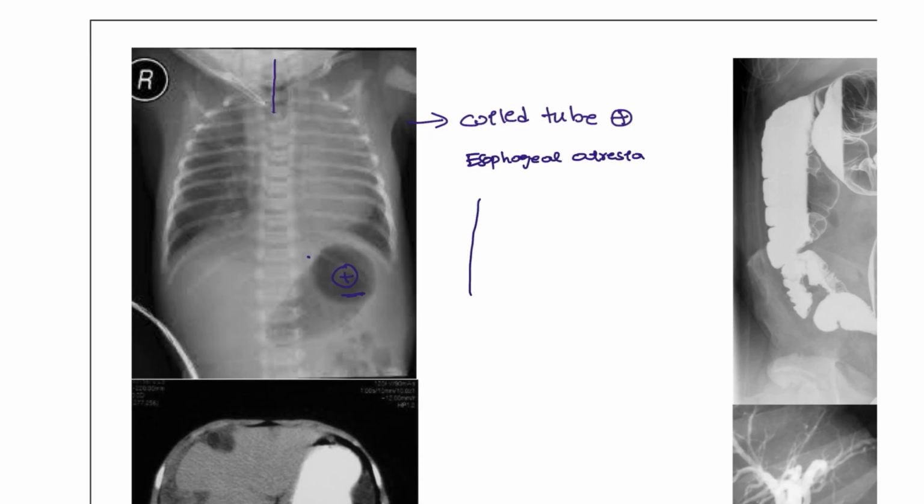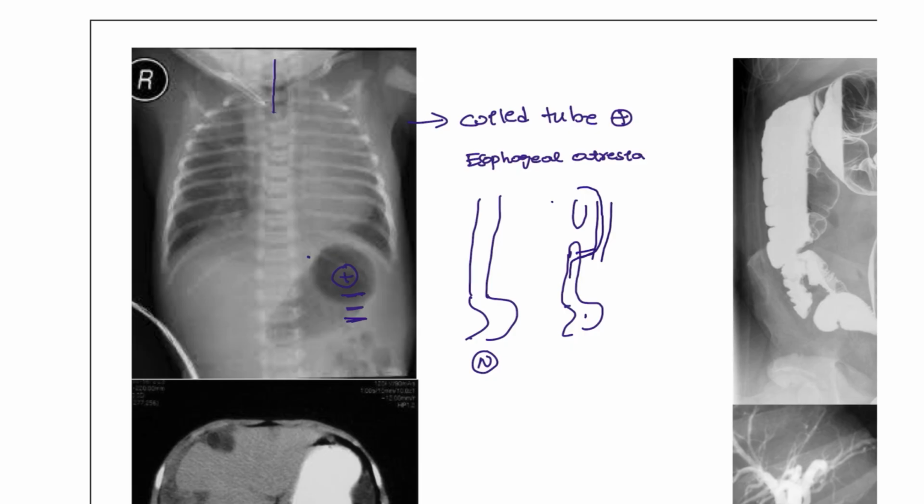So this is the esophagus, normally going to form the stomach. But here the patient is not having that properly. How is the patient still having the gas bubble here? That is due to the trachea. The trachea is behind, right? The trachea is forming a fistula, so the air is passing through this fistula. That is why we are seeing the gas bubble.